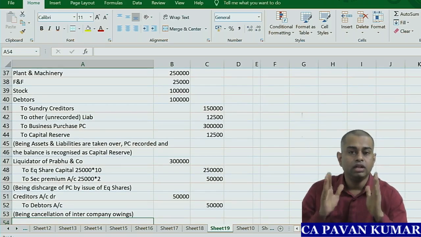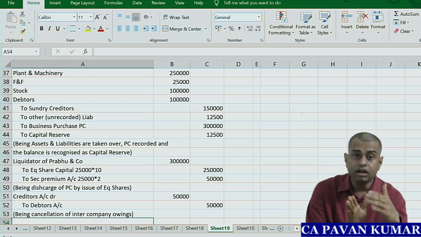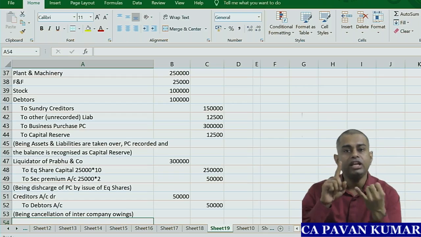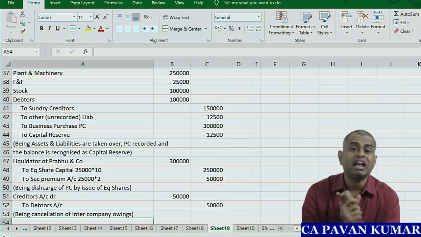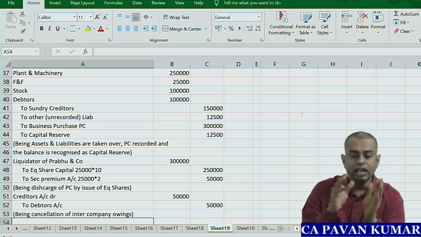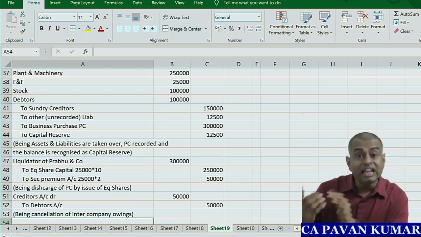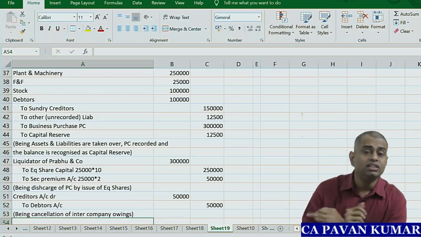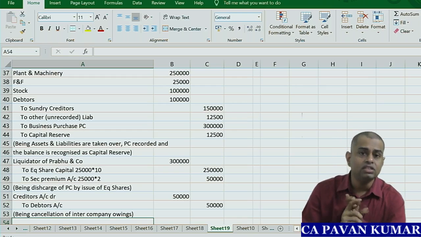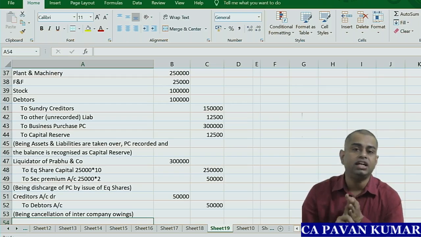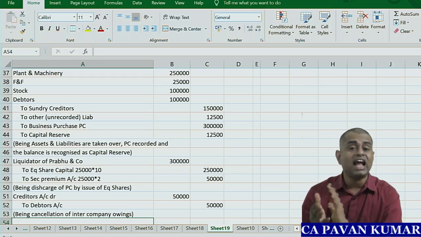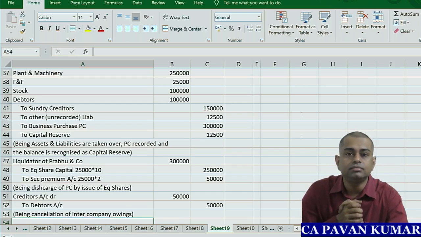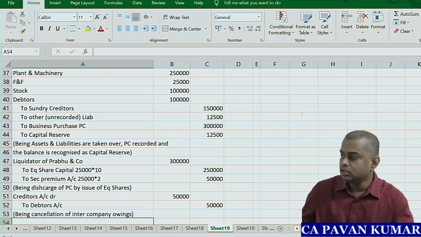Okay. So in this problem, what have we done? Accounting for amalgamation in the books of the transferor, that is Prabhu and Company, wherein we prepared the realization account, the capital accounts, and the cash and bank account. Then accounting for amalgamation in the books of the transferee company, which is Bhagavan Limited. In that we have written 4 journal entries. First is the business acquisition entry, second is the assets and liabilities taken over entry, third is the purchase consideration discharge entry, fourth is the intercompany indebtedness cancellation entry. It is the same as your 5th chapter. Okay, any doubts on this? So shall we go to the next problem? We'll see the next problem.